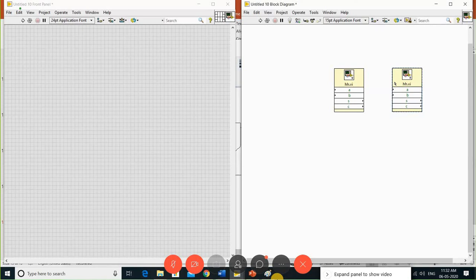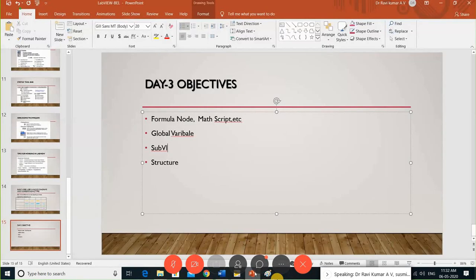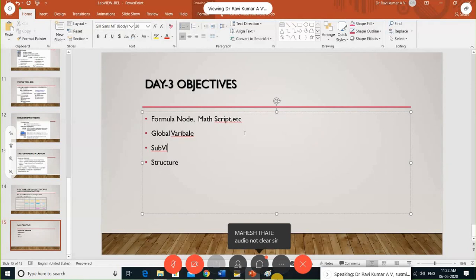I want to just give a brief recap. What are the concepts we explained here? We explained the formula node, MathScript and some of the expression nodes. We explained about global variables, how to create a global variable, and what the difference is between global and local variables. And here I explained about sub VI and how to create the VI.